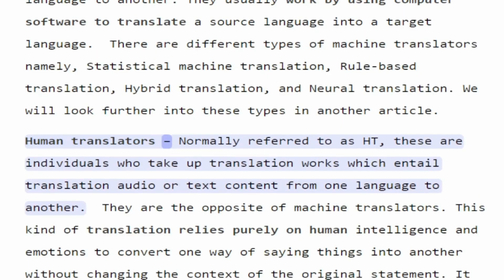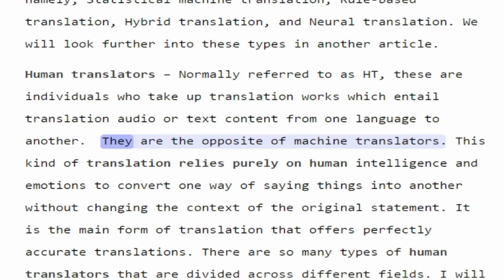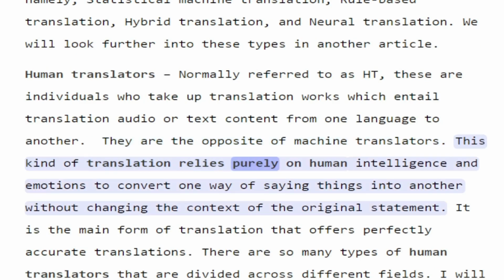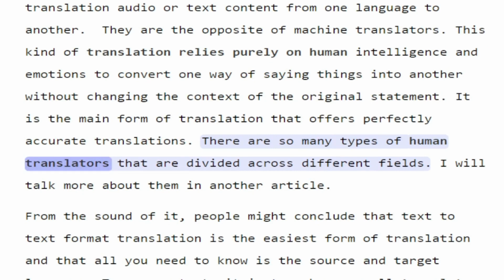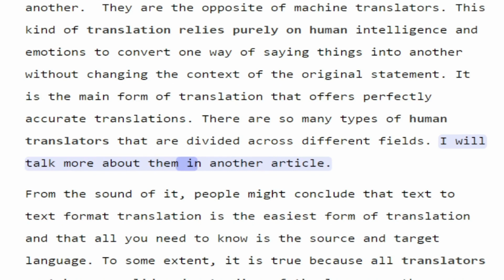Human translators, normally referred to as HT, these are individuals who take up translation works which entail translating audio or text content from one language to another. They are the opposite of machine translators. This kind of translation relies purely on human intelligence and emotions to convert one way of saying things into another without changing the context of the original statement. It is the main form of translation that offers perfectly accurate translations. There are so many types of human translators that are divided across different fields. I will talk more about them in another article.